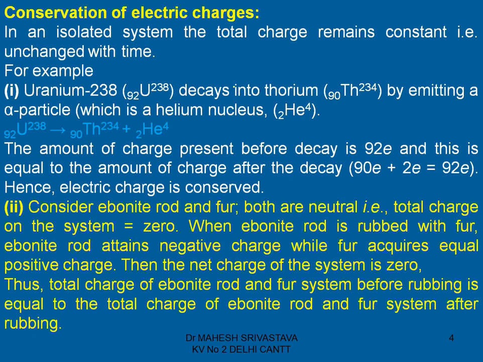That is, uranium 92U238 decays into thorium 90Th234 by emitting an alpha particle, which is a helium nucleus, 2He4. So you see the amount of charge before alpha decay is 92e, and this is equal to the amount of charge after the alpha decay, that is 90e plus 2e, again 92e.